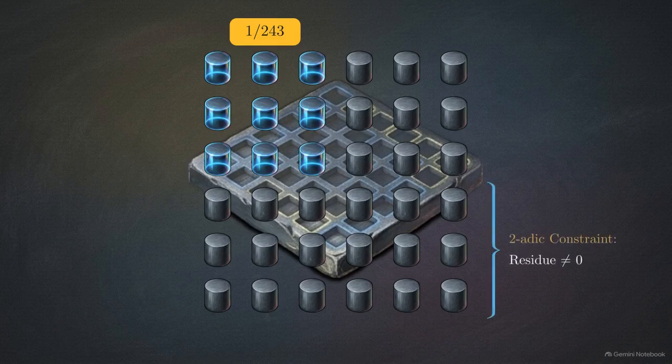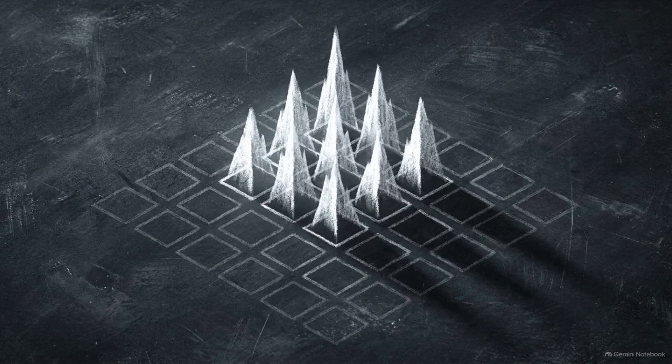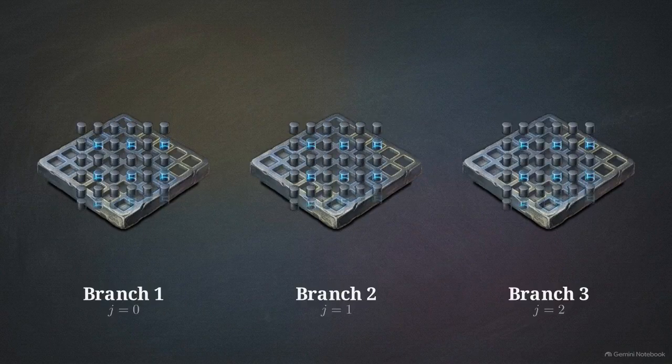A 2-adic constraint causes this, forcing the target residue to 0, while the 3-adic mass spreads uniformly across 9 residues. The combination of these rules creates a fractured finite adelic state. This 9 out of 36 distribution occurs for every branch in the system.